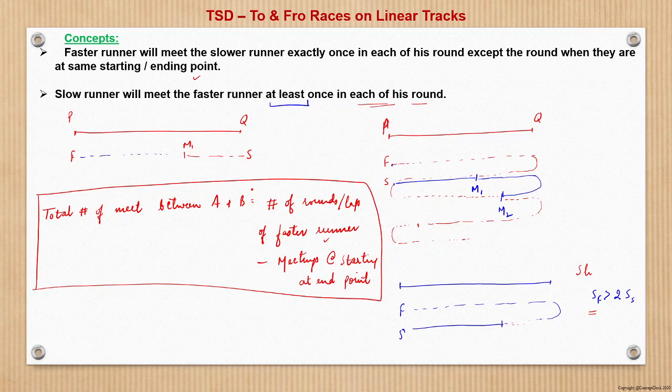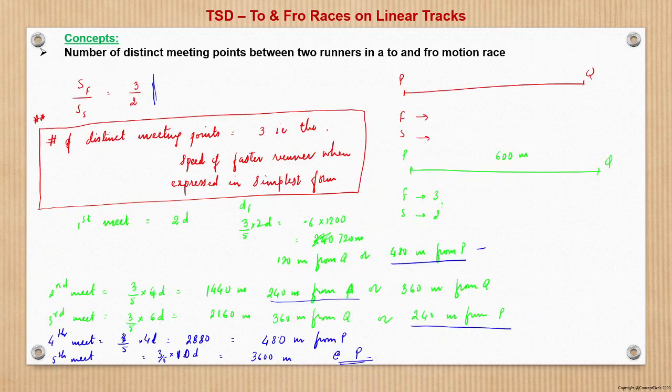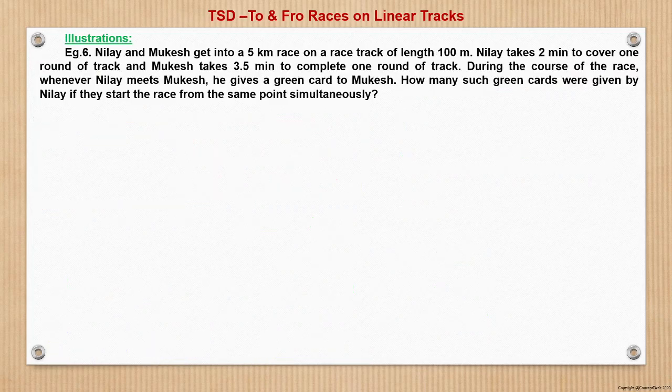But the faster runner will not meet the slower runner in those rounds which start when both the slow and the fast runner are at the same point, right? So those cases we will subtract. And the second point is that the number of distinct meeting points will be nothing but the higher of the ratio of the two runners when expressed in simplest form. So now question number 6 we will solve here.